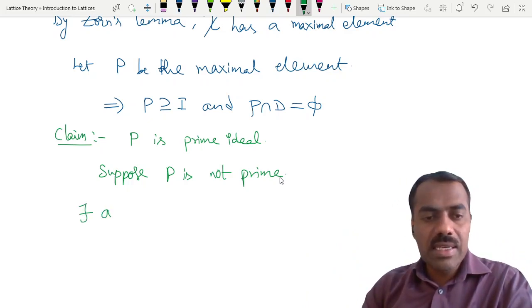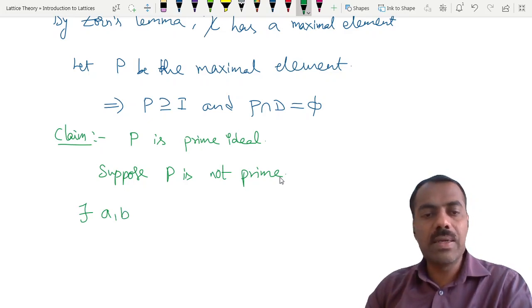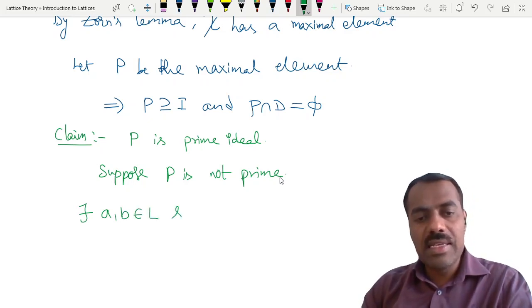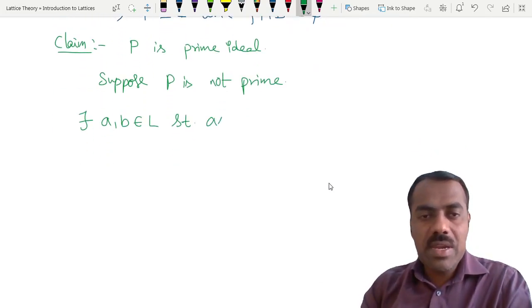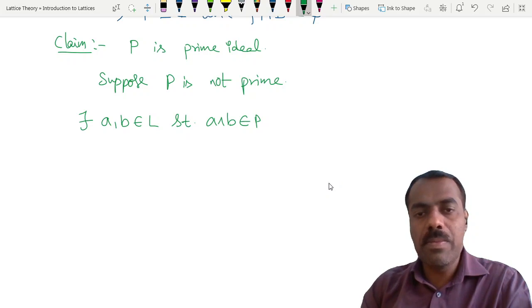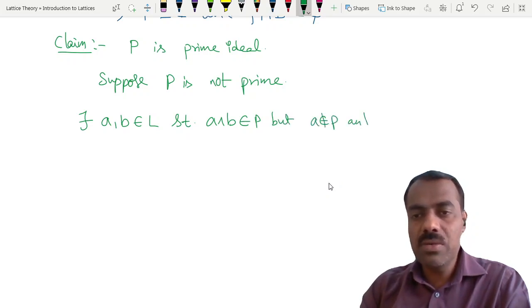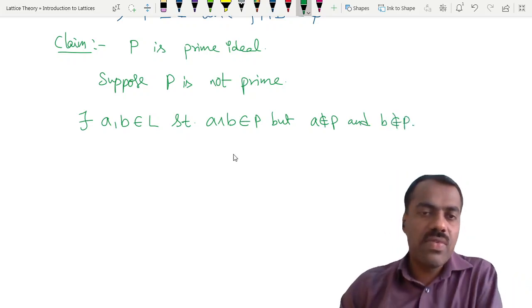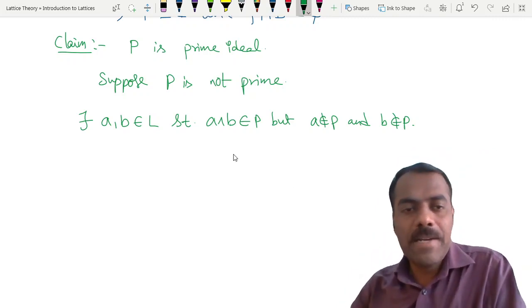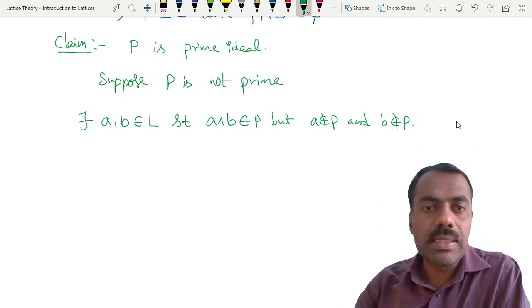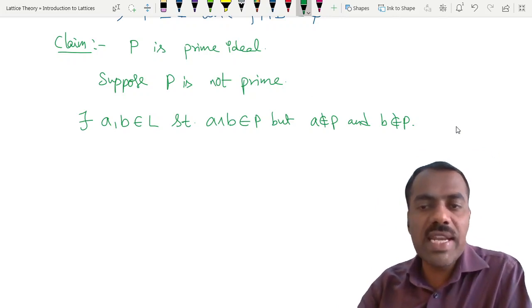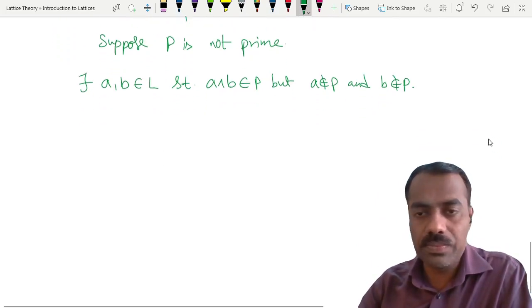There exist two elements A, B in L such that A meet B is in P, but A is not in P and B is also not in P. Is this clear? When we say something is not a prime ideal, there are two elements whose meet is in P, but neither of them is. Is this clear? So somewhere we should get a contradiction to this, right?